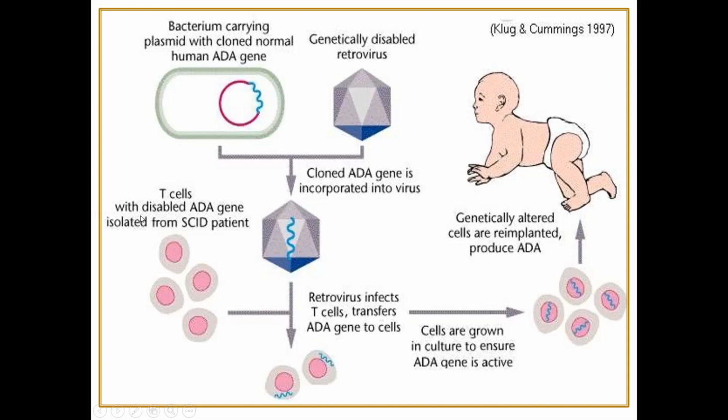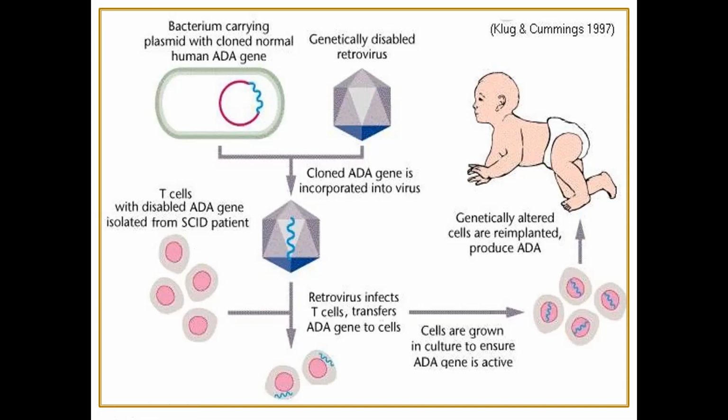Now this is the T cell with the disabled ADA gene isolated from the SCID patient. That means this is the cell we are getting from the 4-year-old girl. Her cells that were taken were basically T cells with ADA dysfunction, because ADA is not correctly formed.